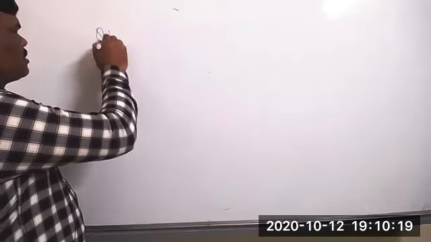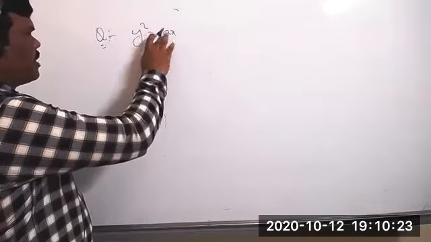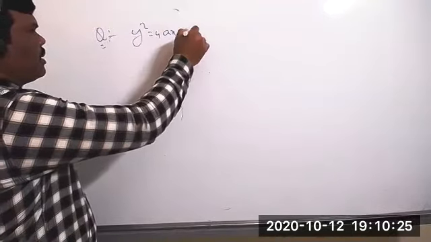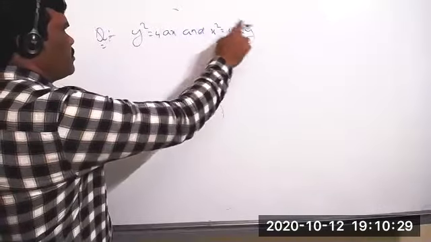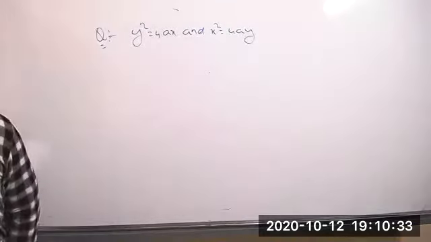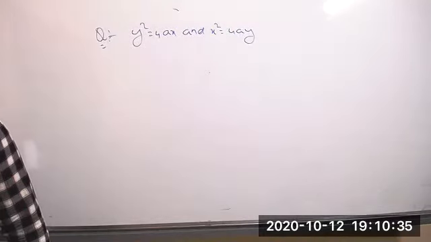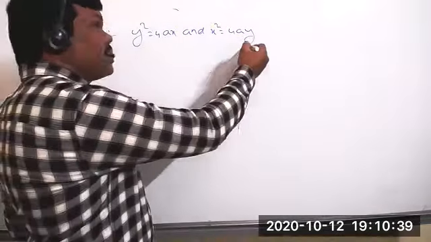Two parabolas: y square equal to 4ax and x square equal to 4ay. We have to find the area of the bounded region. Here also the same thing only.